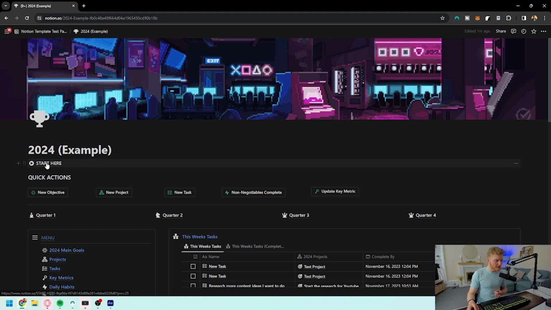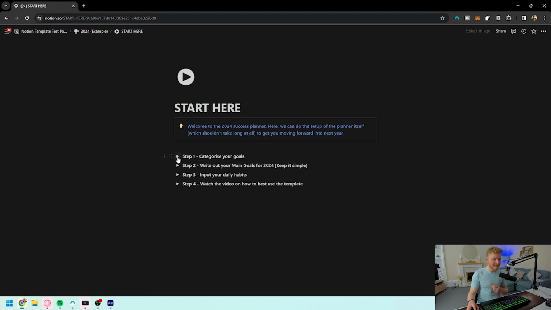Now what I'm going to do is I'm going to take you through how I would use it myself and how you can actually just start trialing and testing things as I run through so that you know what's going on and how you can utilize it when you do actually get the template. If we come into the start here button, you're going to be able to see the steps that you can do and the things that can take you through.